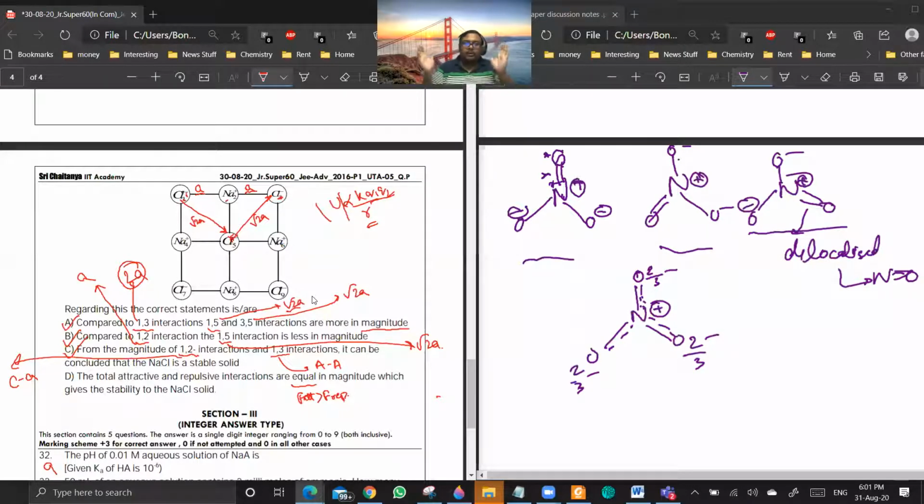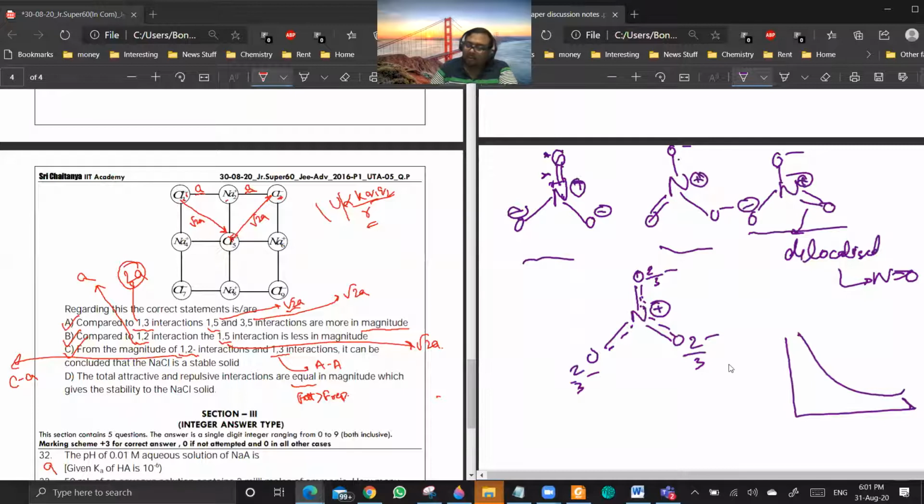But if you try to force noble gases to come together, then the potential energy of the system will increase. It will become positive. I think I told you people that for He2 the graph will go something like this. If you are decreasing the internuclear distance, potential energy increases.